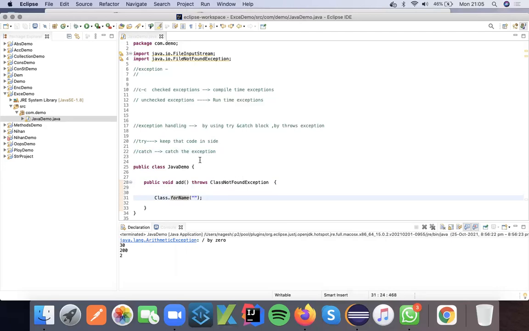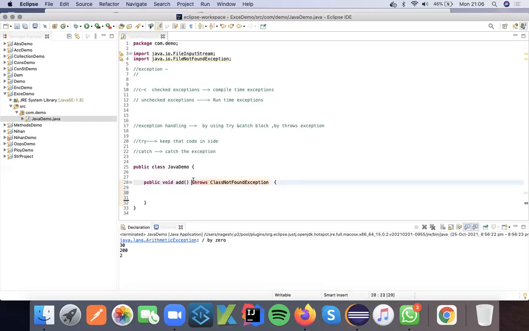These are the different exceptions that we have, and it is telling that you have to handle such kinds of exceptions. This is called checked exceptions. It means that when you are writing the Java code itself, it gives a hint saying that you are using this predefined library and this may give this error. You have to handle it. These exceptions occur at compile time, and you have to handle them, otherwise it will not execute. So these all are the compile time exceptions.